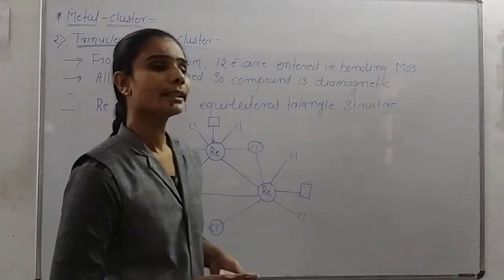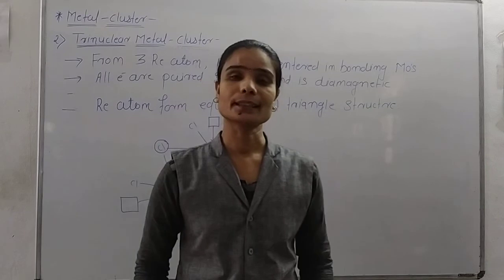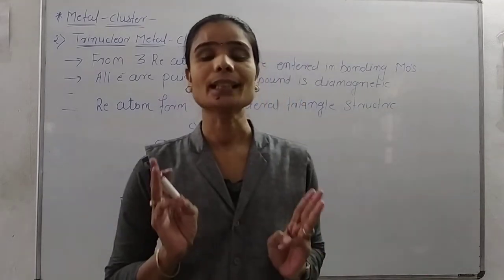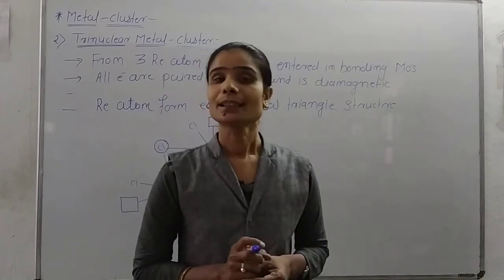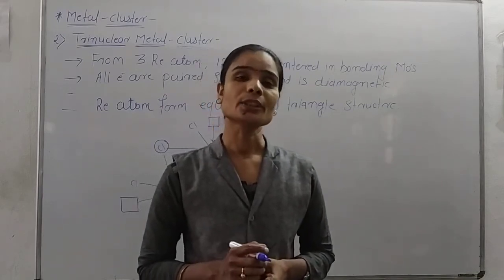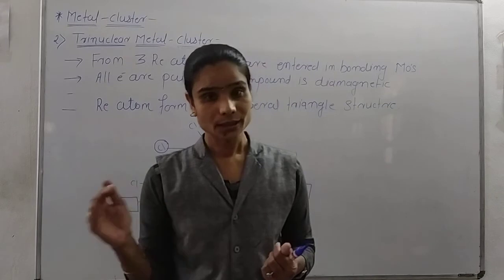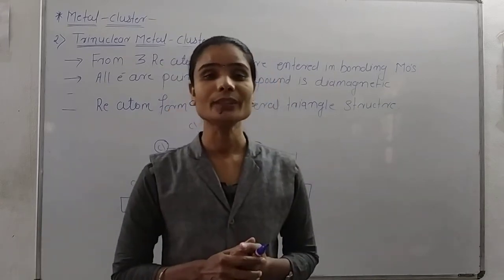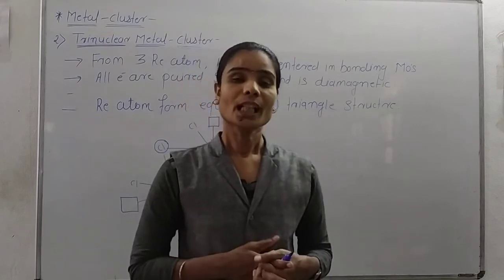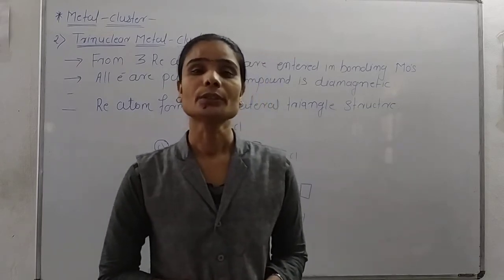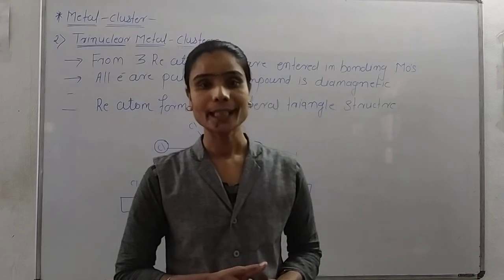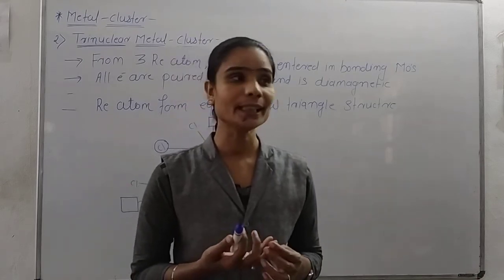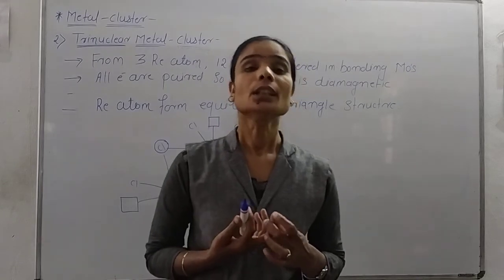So this is the second type of metal cluster, the trinuclear metal cluster, in which three metal atoms are present and attached to each other with metal-metal bonds. The best example is Re3Cl9, in which three rhenium atoms are attached through metal-metal bonds, and each rhenium atom has +3 oxidation state and d4 configuration.